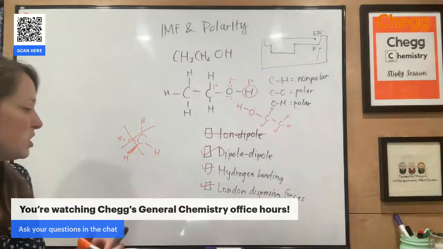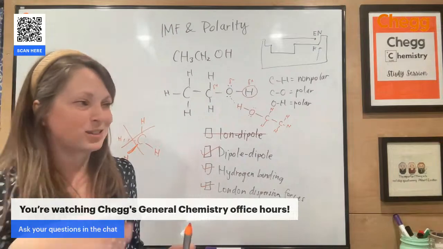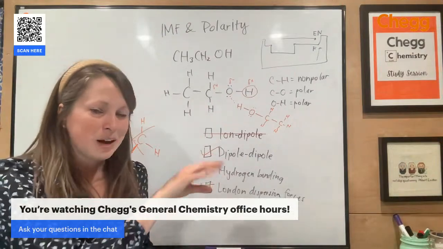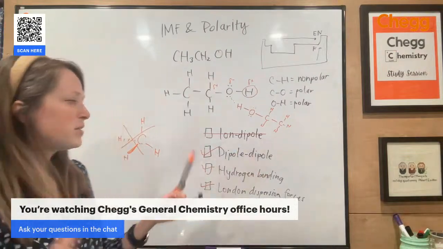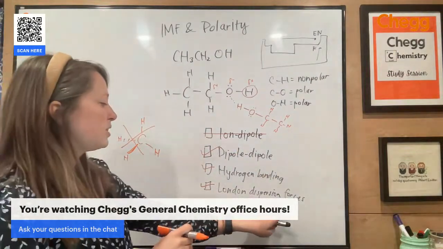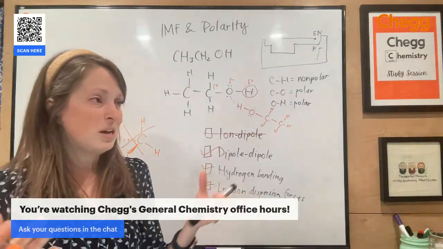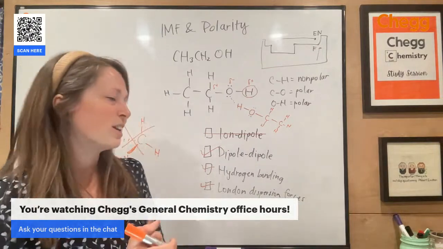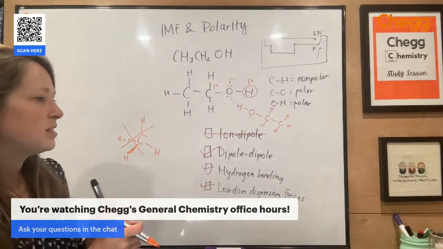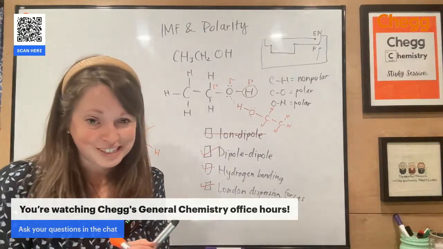So London dispersion forces are just based on this idea that electrons are randomly moving. As they are randomly moving, they're going to end up congregating somewhere, leaving a partial positive wherever they are not. So everything experiences this. The strength of the London dispersion forces is going to be based on the size of the electron cloud. Officially, we call that the polarizability of the electron cloud. And it's just this idea that the more electrons you have, the more significant that difference is, right, when they all end up together.